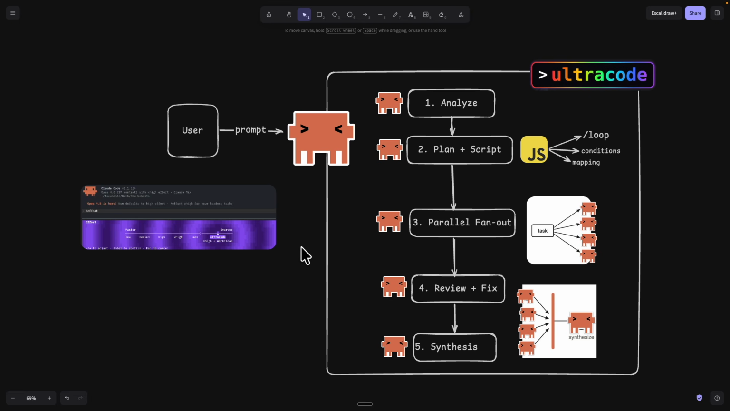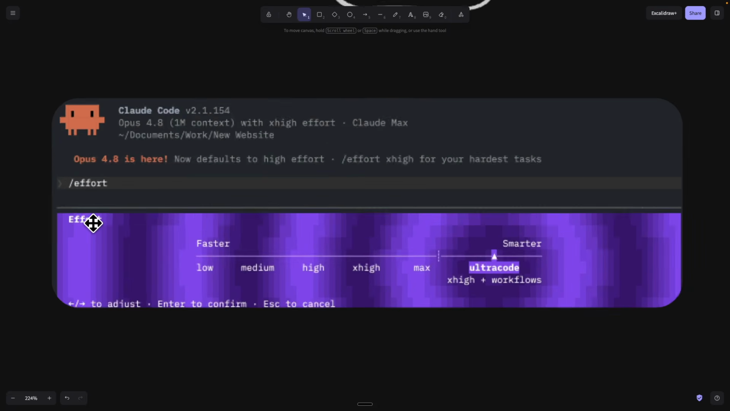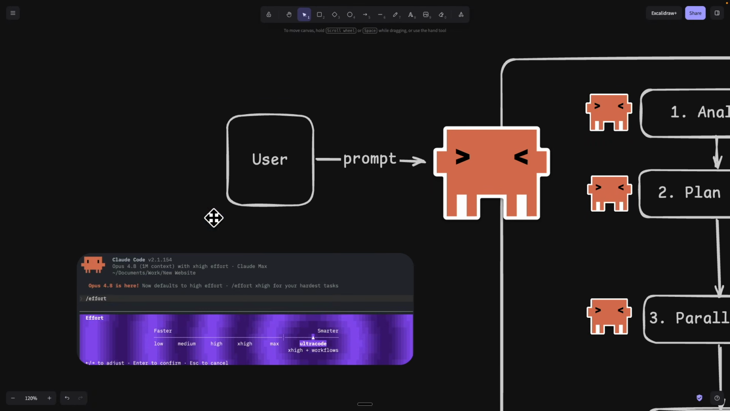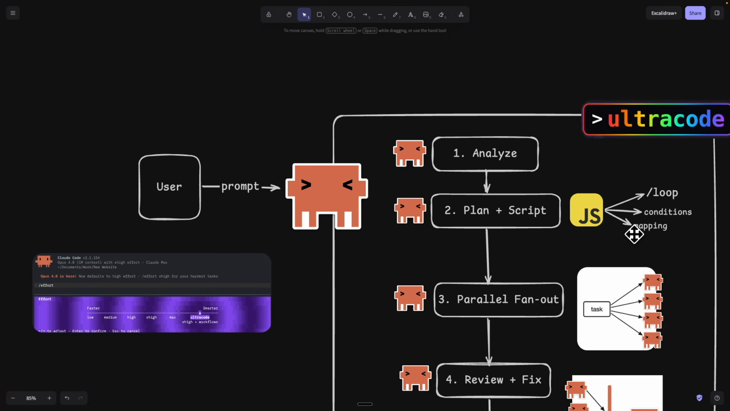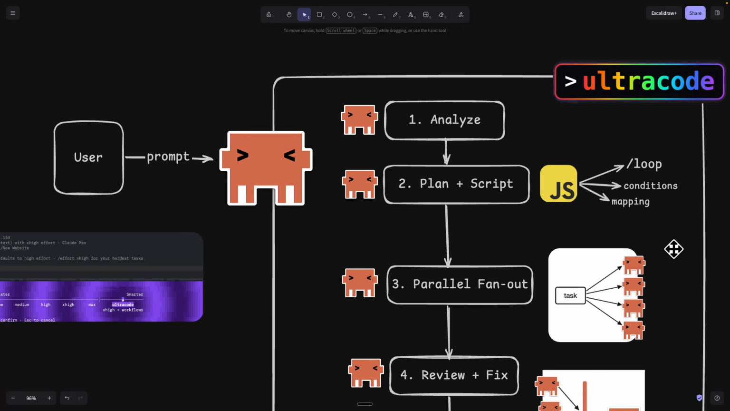All right, so to show you exactly how that works behind the scenes, here you can see I drew a diagram. Essentially, what you do first is set the effort to UltraCode inside your Claude Code session. After you set that, you provide a prompt on exactly what you want Claude Code to do. For example, I want Claude Code to scan the entire codebase for any bugs or do research on a particular topic. You provide the prompt, and what Claude does behind the scenes is first analyze and try to understand what you're trying to do, right? You're trying to understand your prompt. Then it's going to plan and try to write a script, like JavaScript code, that has the ability to do loops, conditions, mappings, and so many more, right?